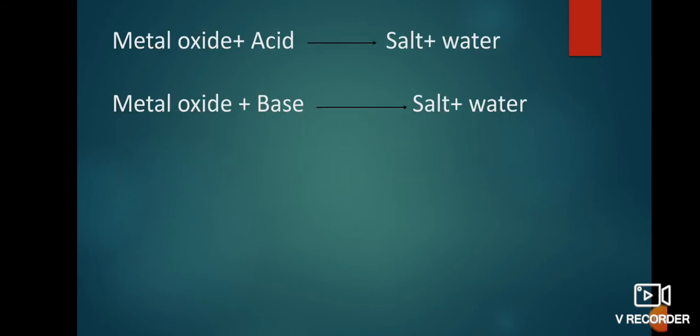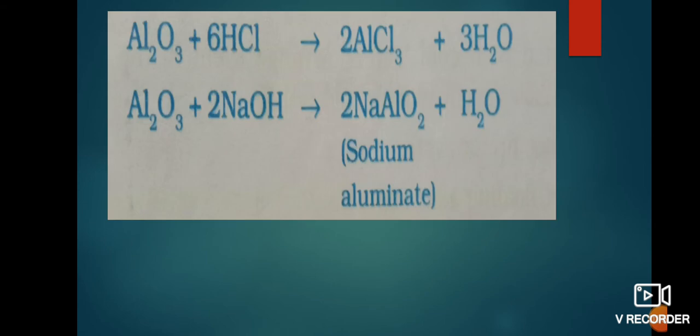Look at this. When metal oxides react with acid, they form the respective metallic salt and water. When metallic oxides react with base, they form the respective metallic salt and water. Example for this, aluminium oxide. How does it form? Aluminium reacts with oxygen to form aluminium oxide, Al2O3. This aluminium oxide reacts with hydrochloric acid, HCl, to form aluminium chloride, AlCl3, plus water. Means metal oxides react with acid to form salt and water. Here the salt is aluminium chloride. It's clear?